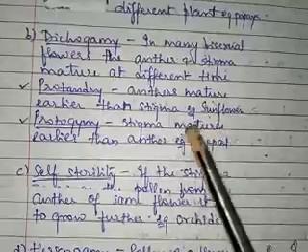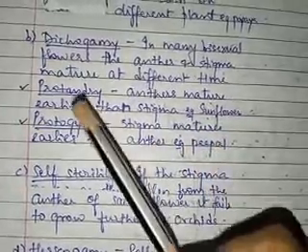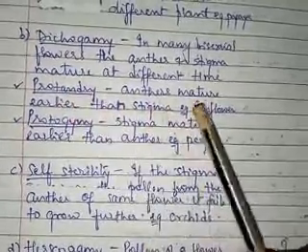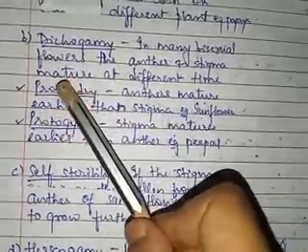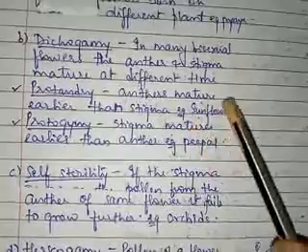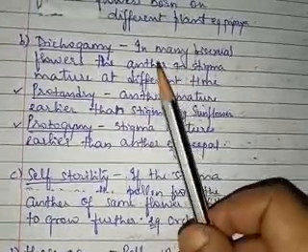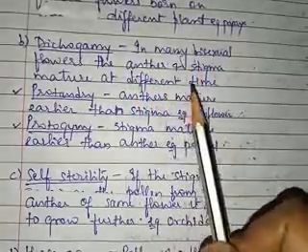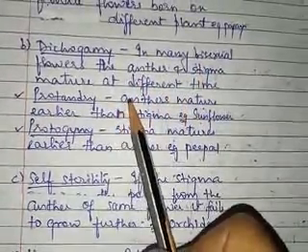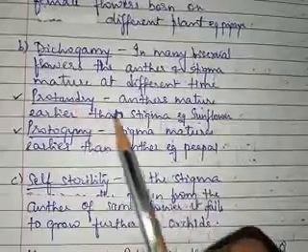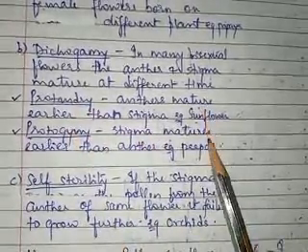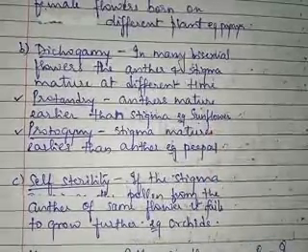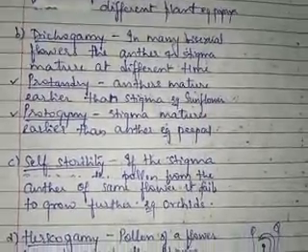And the example taken here is of people. Then if the anther matures earlier than the stigma, that condition is called protandry. And the example to be taken here is of sunflower. So what is dichogamy? In bisexual flowers, the anther and stigma mature at different times, and if the anther matures first, it is called protandry. If the stigma matures first, it is called protogyny. And the examples of plants are given for protandry and protogyny conditions.